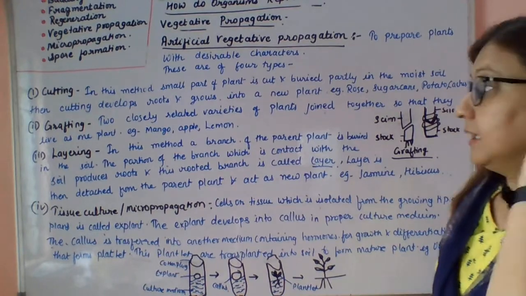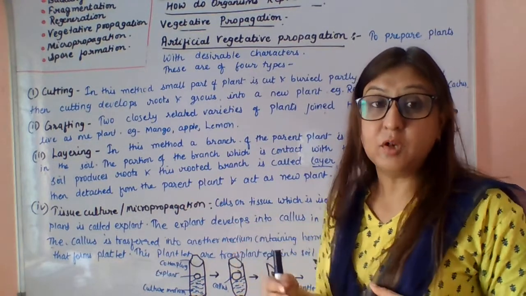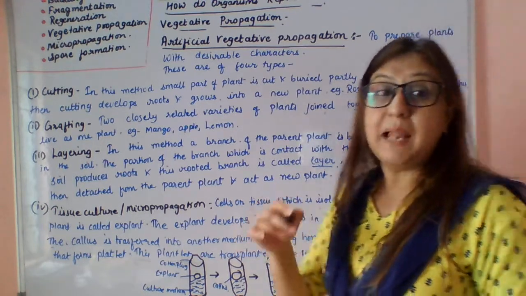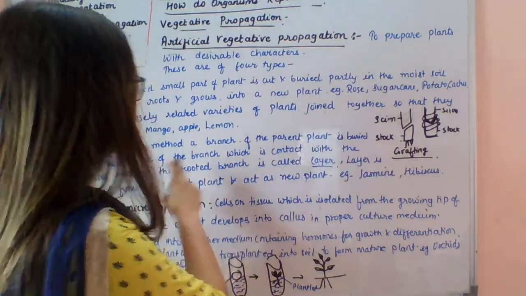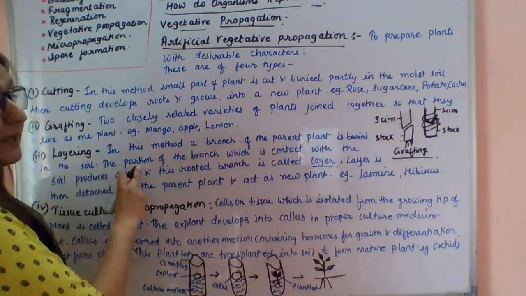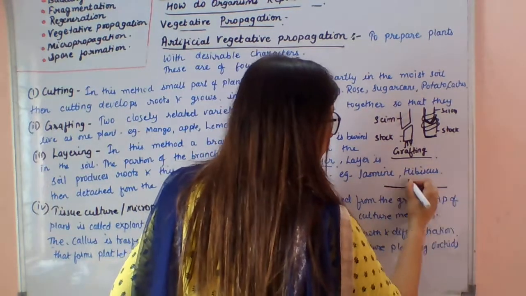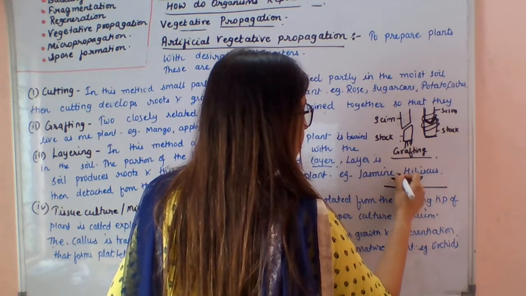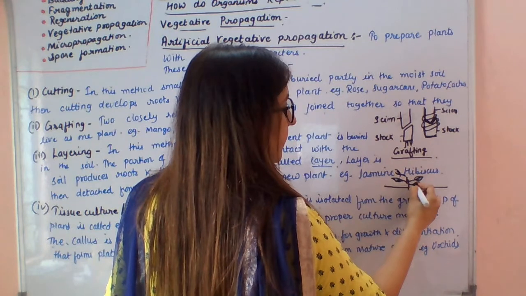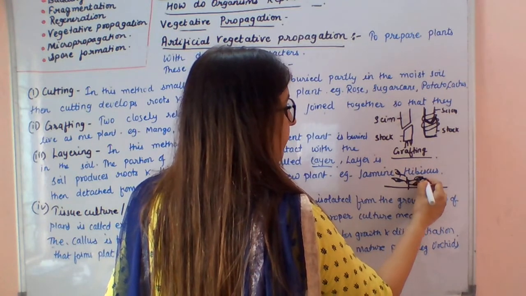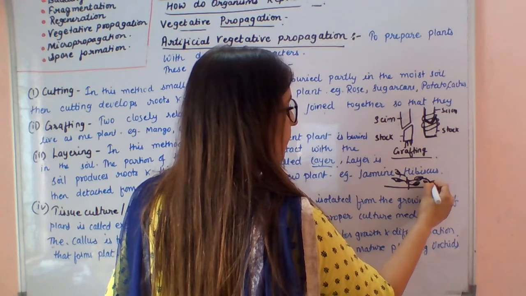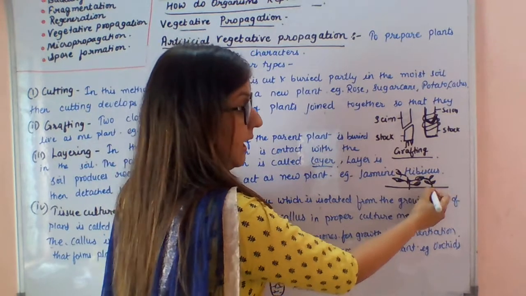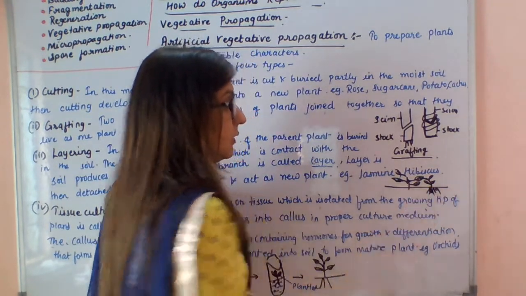Next, what is layering? You can see the example of layering in hibiscus, or jasmine. In this method, a branch of a parent plant is buried in the soil. Suppose this is a parent plant, and these are the branches. If I take this long branch and bury it into the soil, after some time you will see that roots develop from this branch.